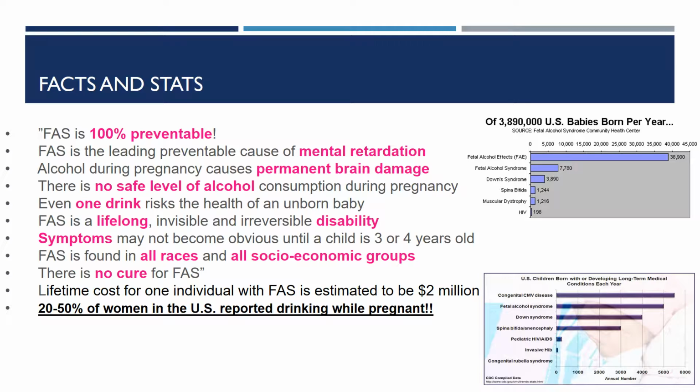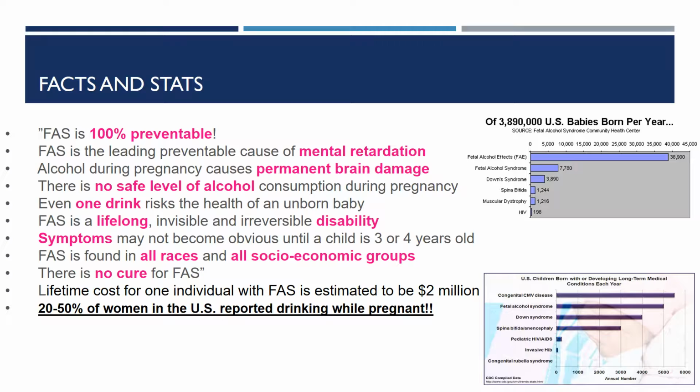As I just said, FAS is 100% preventable. It is the leading preventable cause of mental retardation. Alcohol during pregnancy causes permanent brain damage. There is no safe level of alcohol consumption during pregnancy. Even one drink risks the health of an unborn baby. FAS is a lifelong, invisible, and irreversible disability.